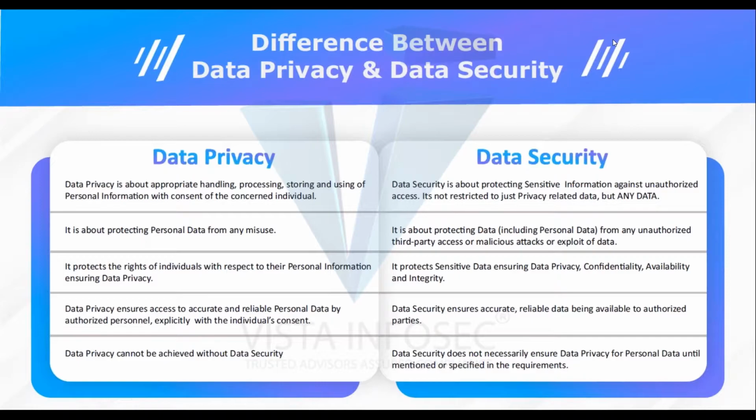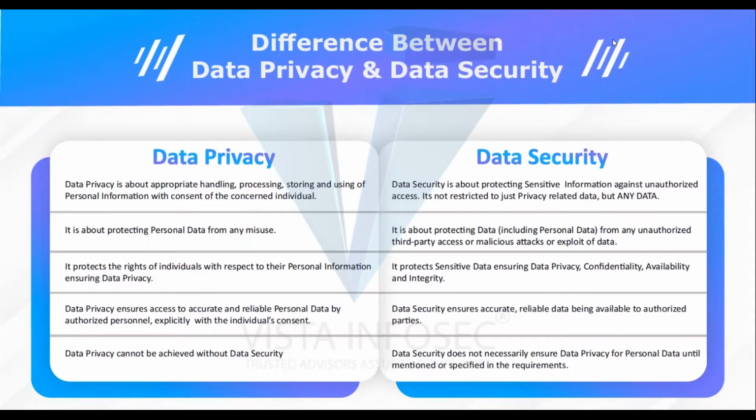Data privacy is all about protecting the rights of individuals with respect to their personal information. Data security is more about the CIA of data: confidentiality, integrity, and availability of information, plus of course the privacy. Data privacy ensures access to accurate and reliable personal data by authorized personnel, explicitly with the individual's consent. Consent is the most important part in data privacy. Data security is more about ensuring that the data is accurate, reliable, and only authorized people can get access to it.